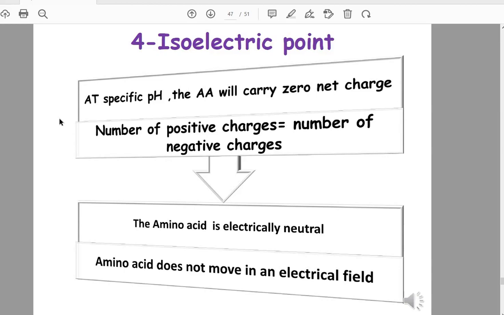So again, what is the meaning of isoelectric point? It's a specific pH at which the amino acid carries zero net charge, meaning that the positive charges equal the negative charges, so it's neutral and can't move to either the anode or cathode and can be precipitated and separated.